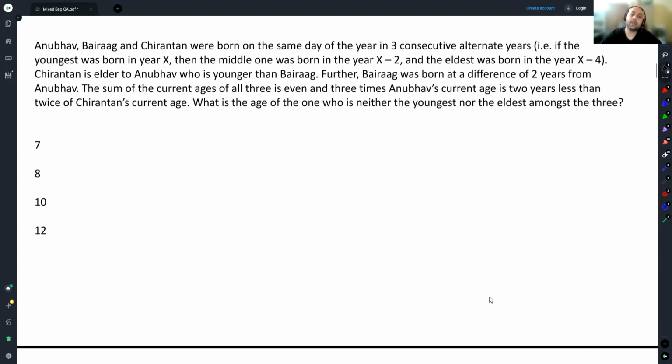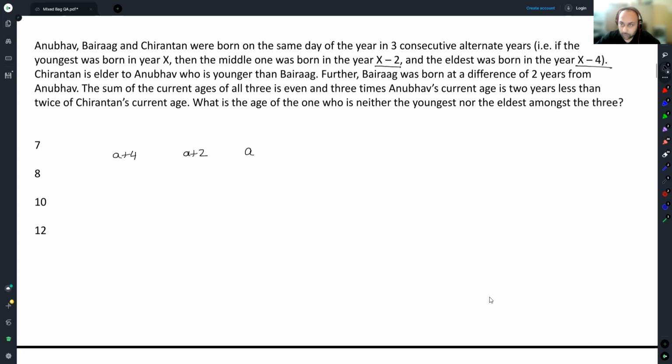Abhinav, Bairag, and Chirantan are born on the same day in 3 consecutive alternate years. The youngest was born in the year X, the middle one was born X minus 2, the eldest was born in the year X minus 1. Now see, this question has done one wonderful thing. What they have done is, let's say the ages of the 3 kids will be A, A plus 2, and A plus 4.